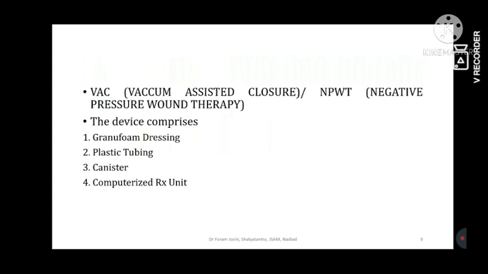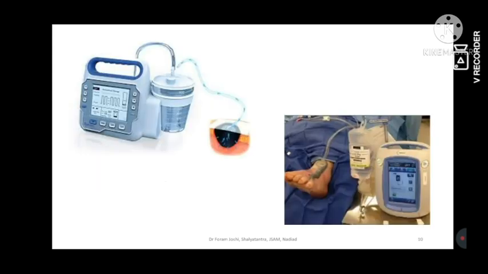Then VAC, that is vacuum assisted closure, or negative pressure wound therapy. It is a device, and that device consists of four main structures. One is the granuform dressing, another is the plastic tubing, the third is the canister, and the fourth is the computerized treatment unit. This is the animated diagram you can appreciate.